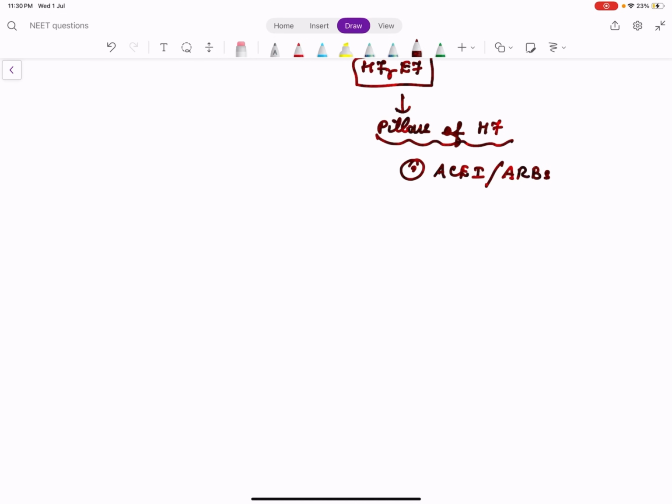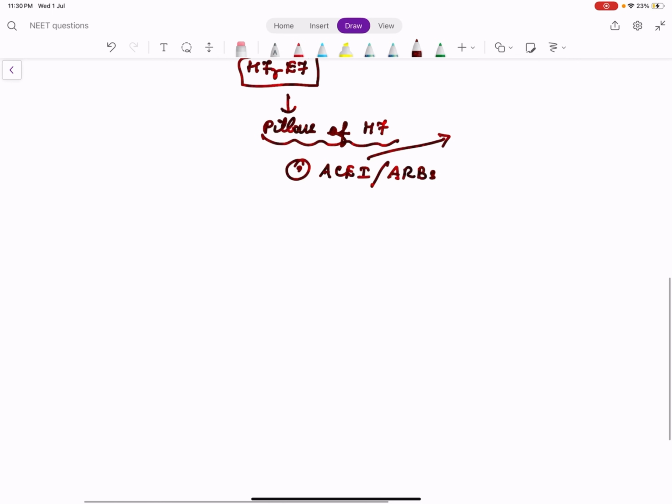ACE inhibitors, angiotensin converting enzyme inhibitors, are all the drugs which end with pril, like enalapril, captopril, ramipril. Anything which ends with pril is an ACE inhibitor. ARBs, angiotensin receptor blockers, are anything which ends with sartan.